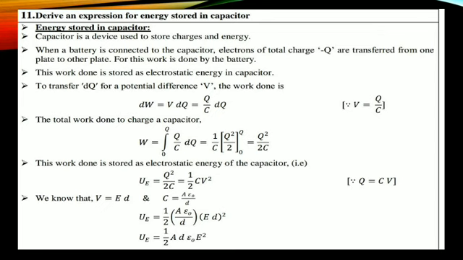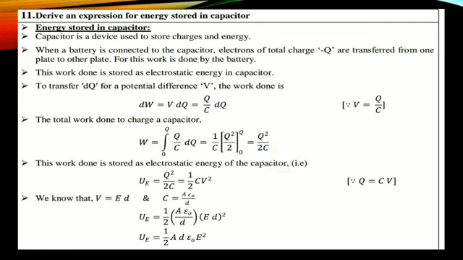Using that integral formula, I get Q square divided by 2, from 0 to Q. Instead of Q, I substitute the limits. First the upper limit, Q square divided by 2C, minus 0 square divided by 2C. 0 square divided by 2C is nothing but 0, therefore remaining Q square divided by 2C.